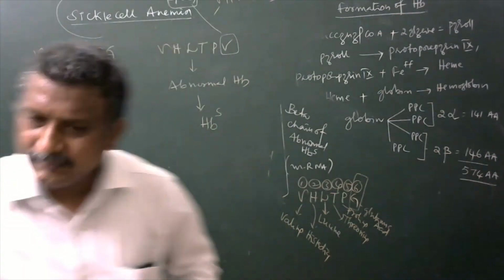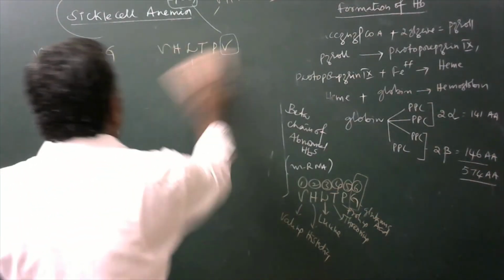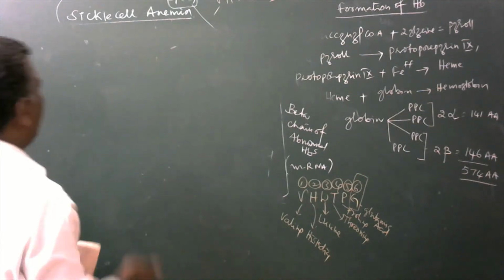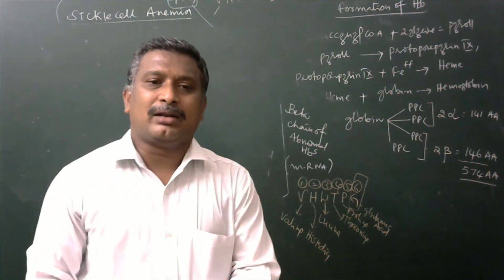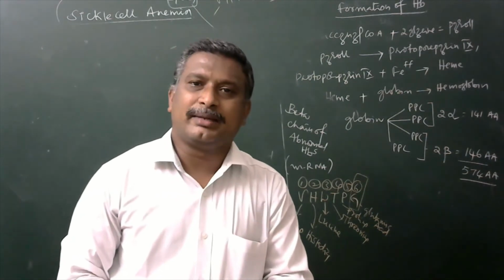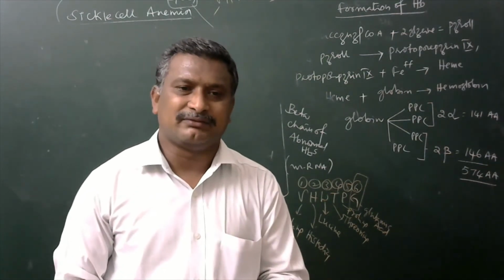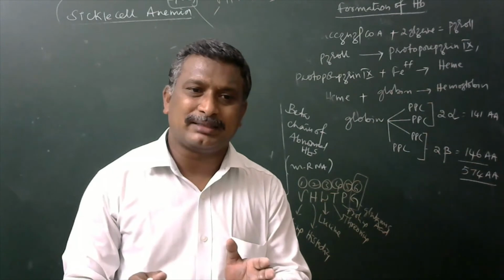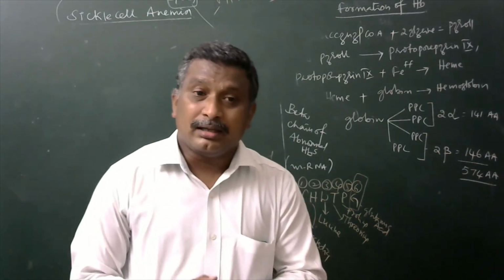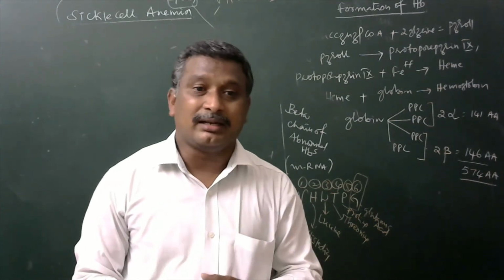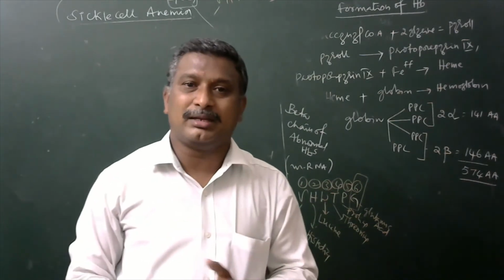Okay, and how many amino acids are present in hemoglobin? 574 amino acids are present in both normal hemoglobin and abnormal hemoglobin. How many amino acids are present in the alpha chain of both normal and abnormal hemoglobins?